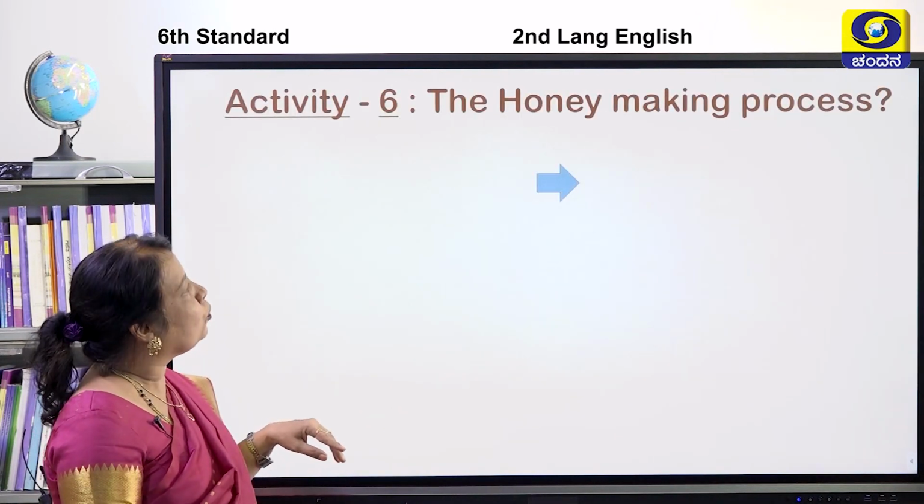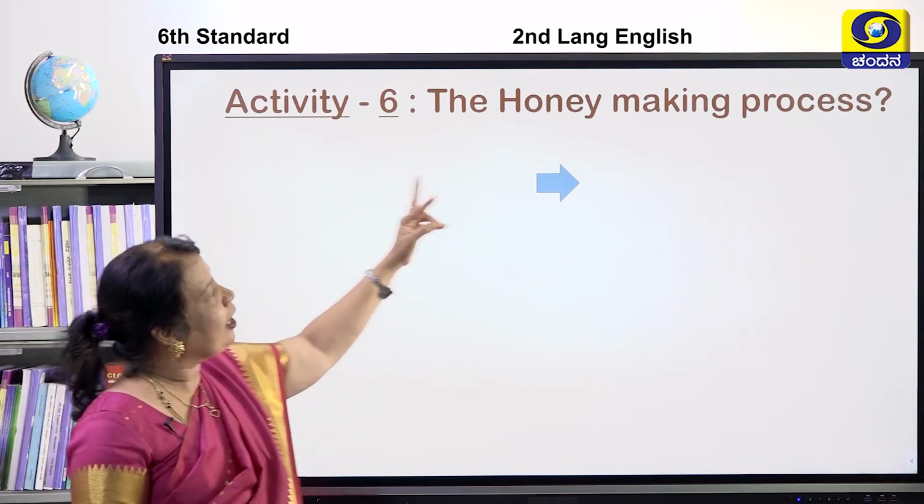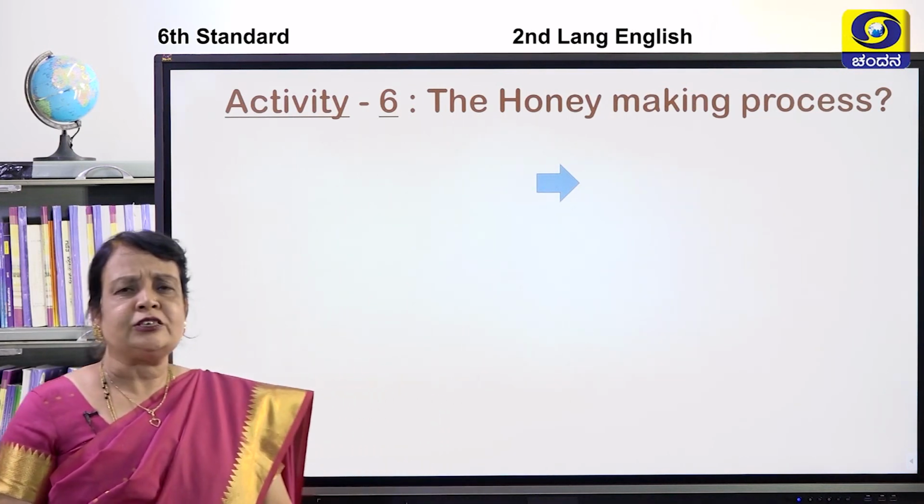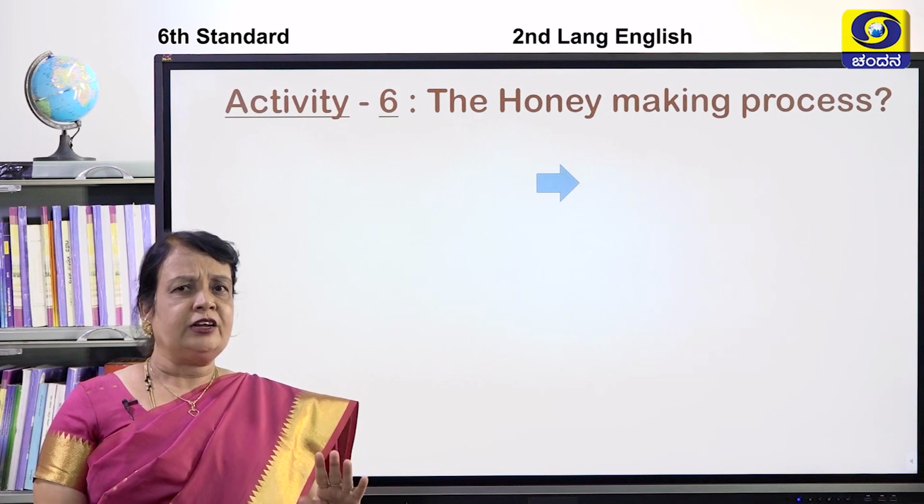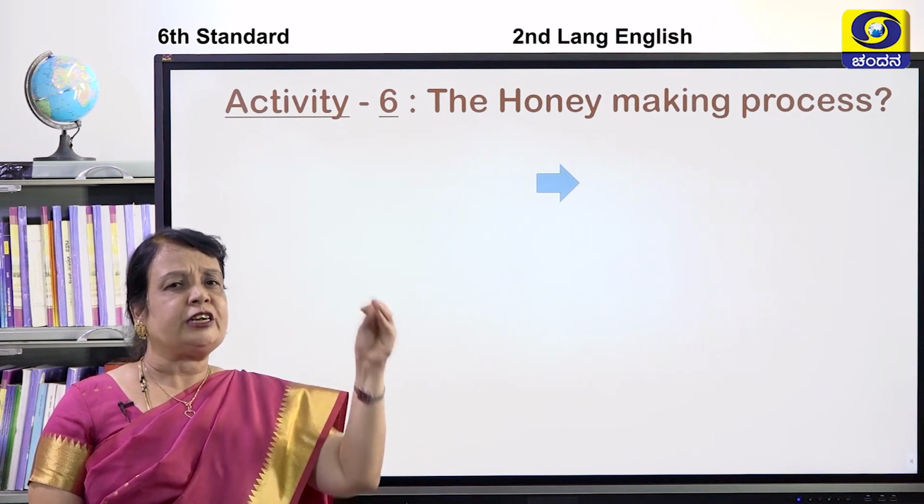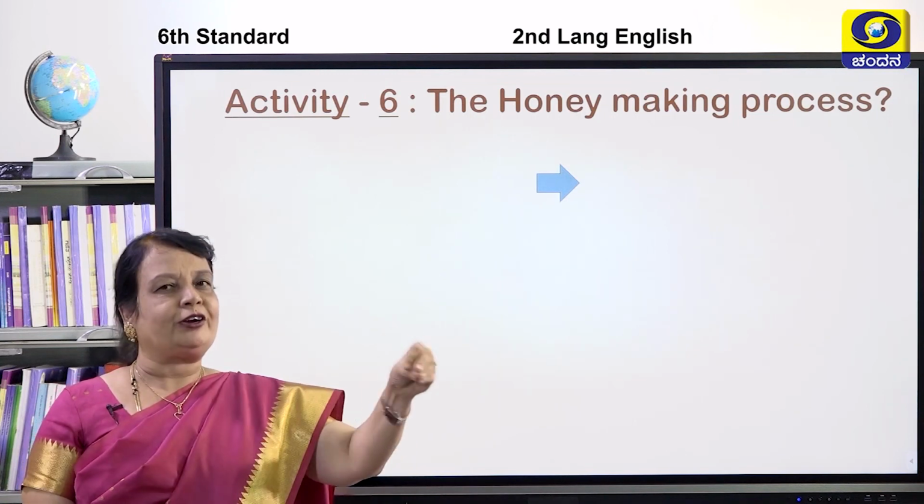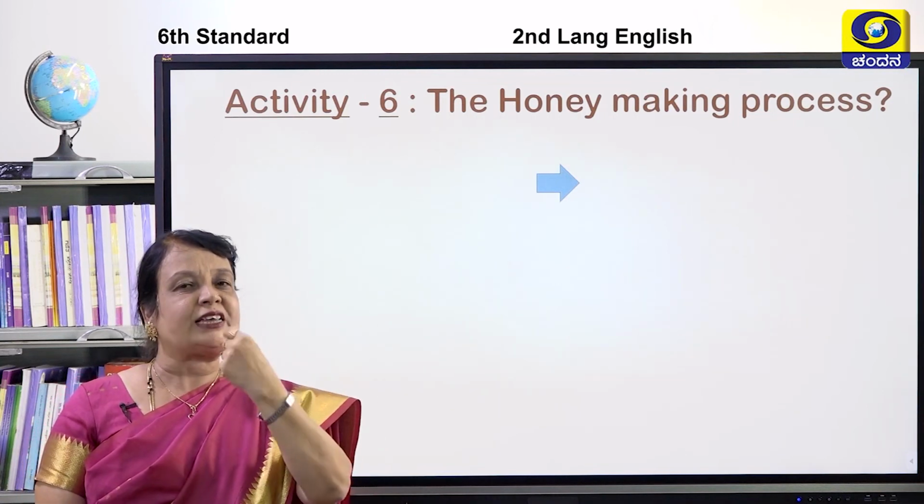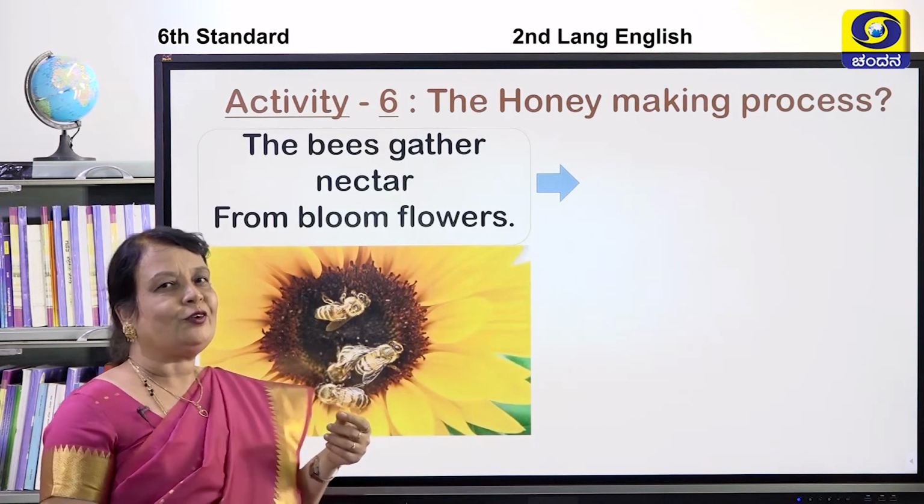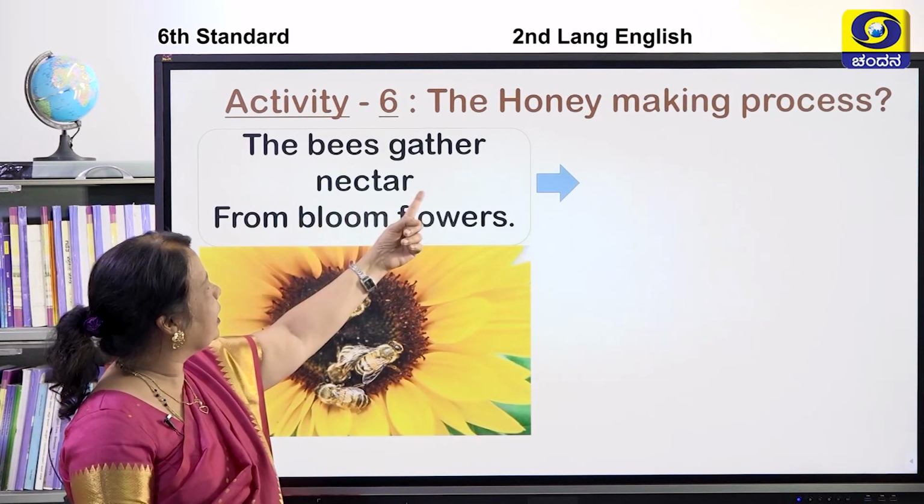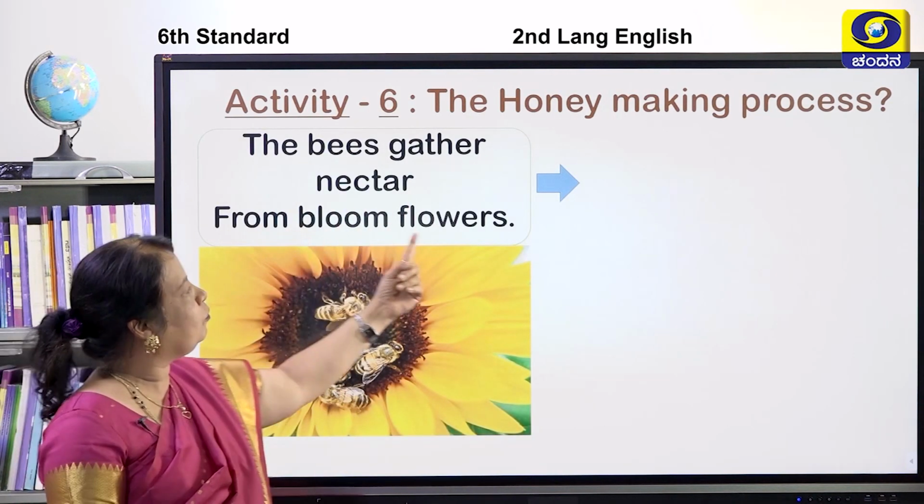The honey making process. Here children, the honey making process means first we will have a look. See children, first the honeybees sit from flower to flower, isn't it children? Yes, they fly from one flower to another flower. What do they suck? Yes, we'll look at the first one. The bees gather nectar from bloom flowers.